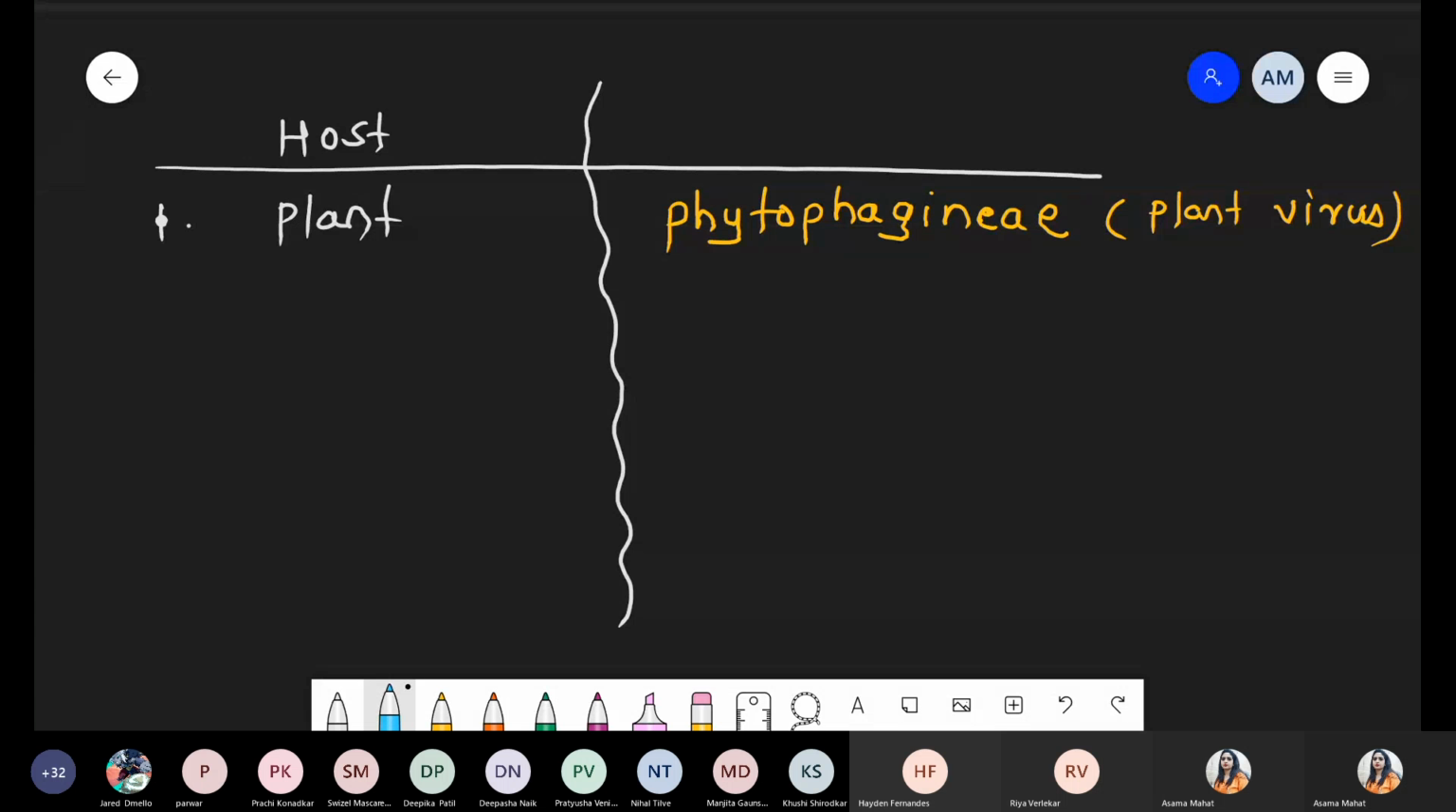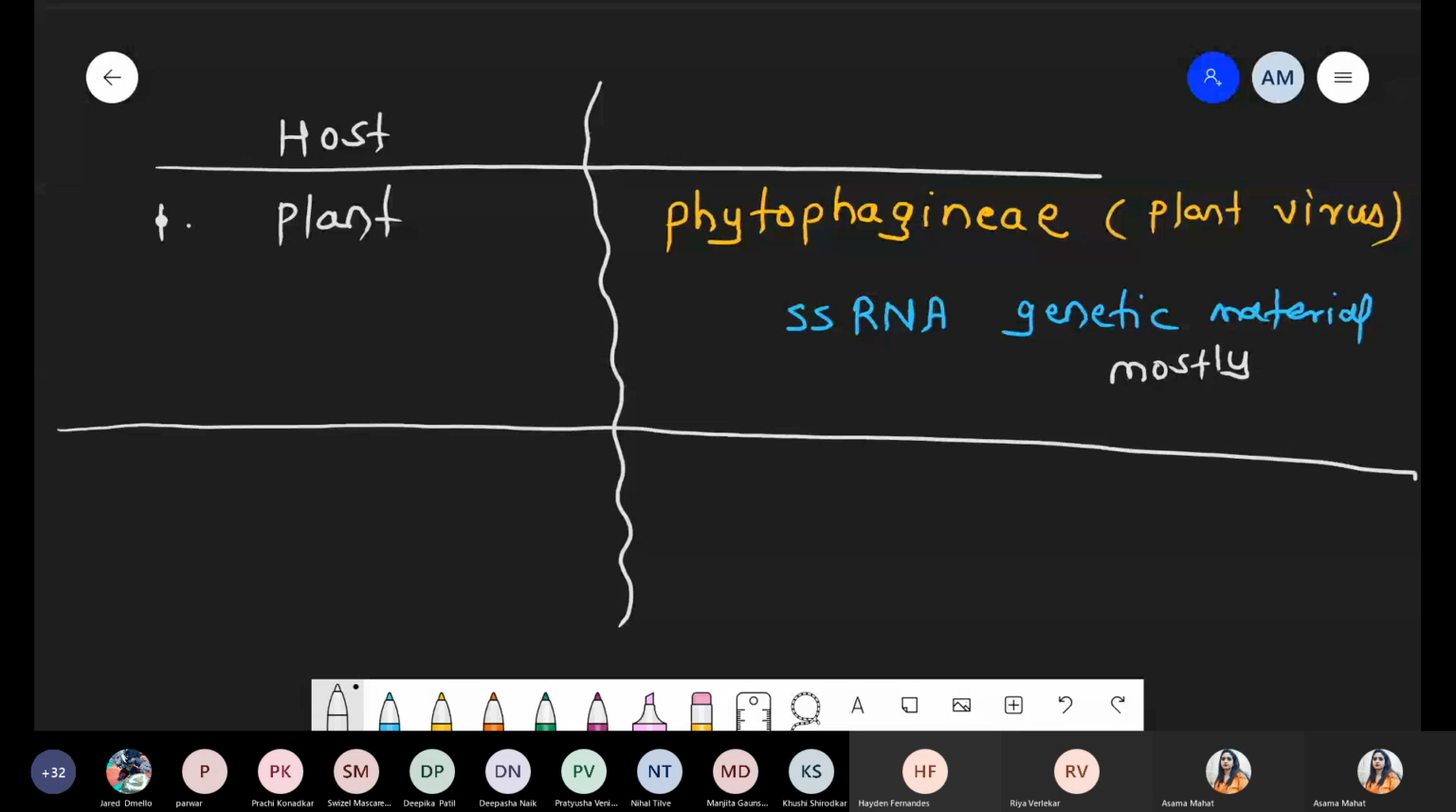And remember, whenever we are talking about plant viruses, they mostly have single stranded RNA as genetic material. Because see, हमने एक example यहाँ पे देखा, cauliflower mosaic virus, CaMV. It has double stranded DNA as a genetic material. But whenever we are talking about plant viruses, ideally, mostly, not a thumb rule, not for all, they have single stranded RNA as a genetic material.